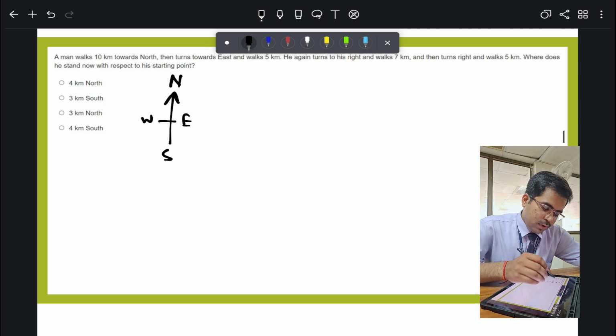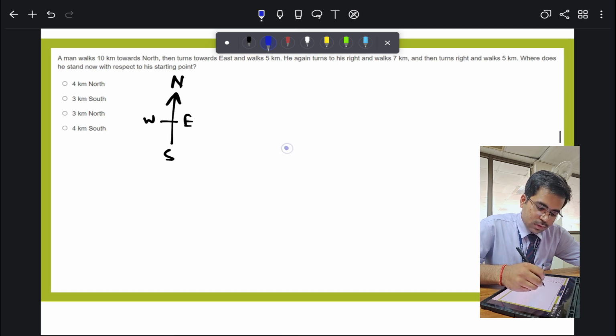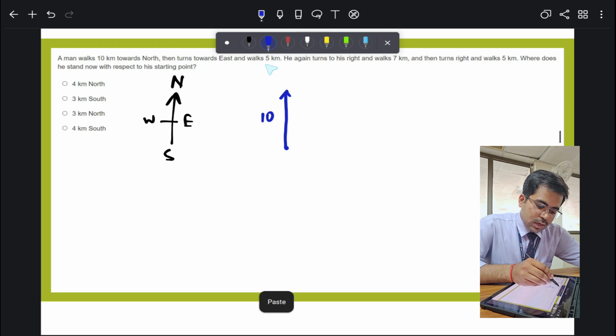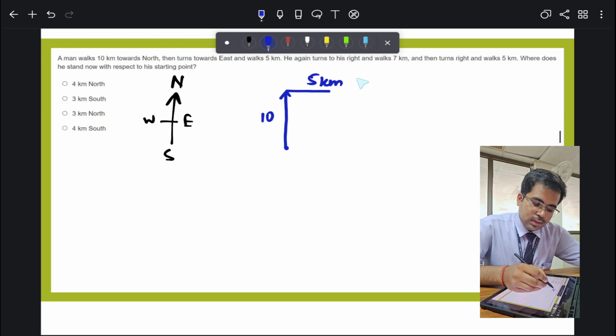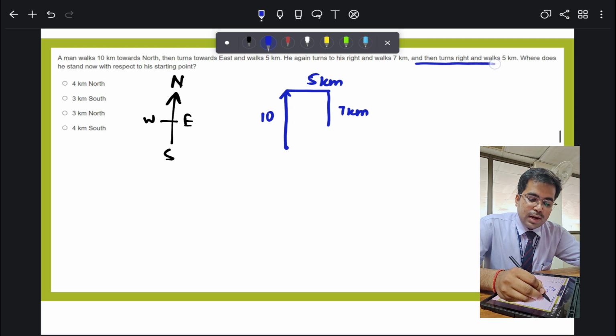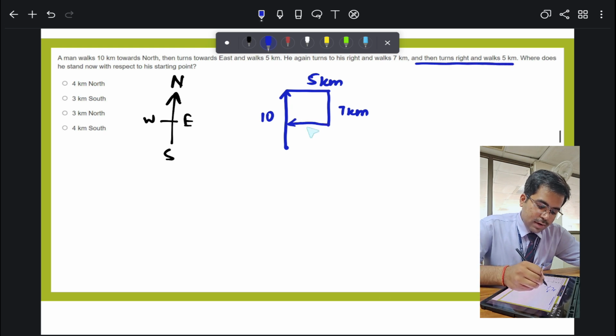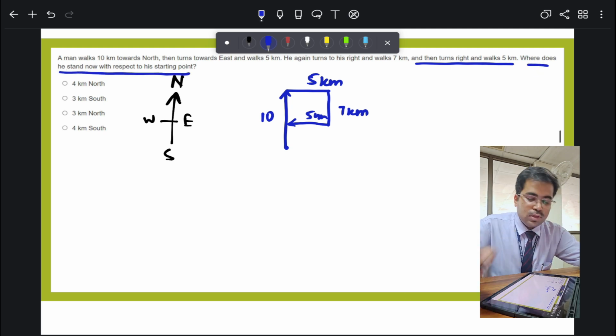Now this question says that a man walks 10 kilometers towards north. Suppose there is a man walking towards the north for 10 kilometers. Then he turns towards east and walks 5 kilometers. This is also okay. He again turns to the right and walks 7 kilometers. He again turns to the right and walks 5 kilometers. Now where does he stand with respect to the starting point?